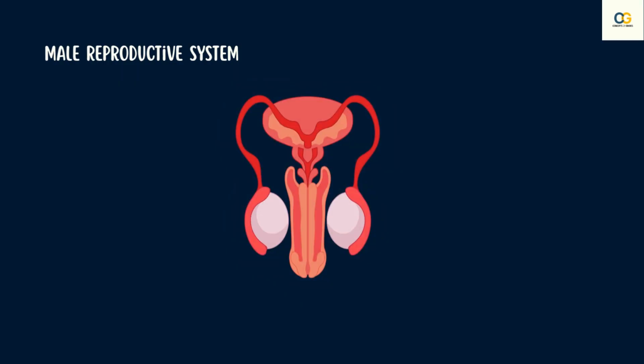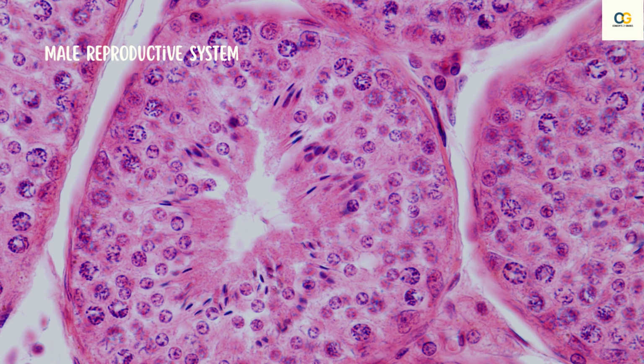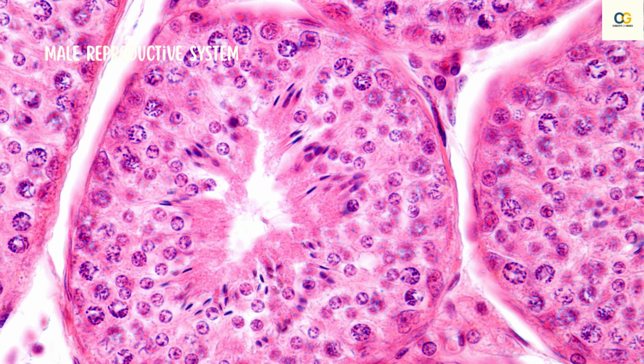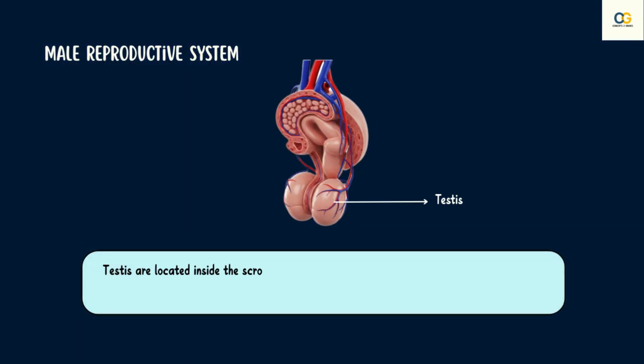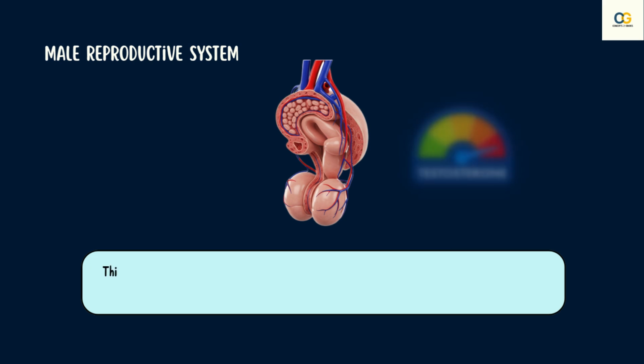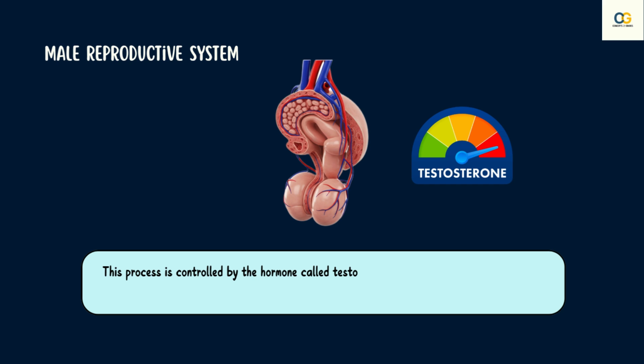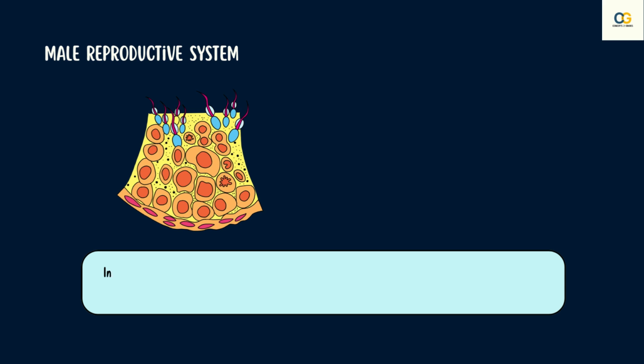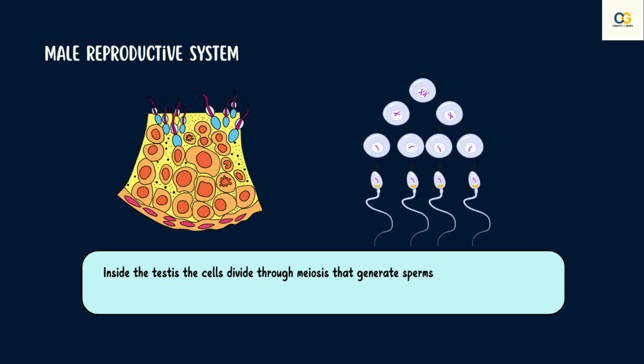The male reproductive system consists of portions which produce the germ cells and others that deliver the germ cells to the site of the fertilization. The formation of germ cells or sperms takes place in testis. This is located outside the abdominal cavity in scrotum because sperm formation requires lower temperature than normal body temperature. This process is regulated by the hormone called testosterone, which also brings about other changes at the time of puberty.